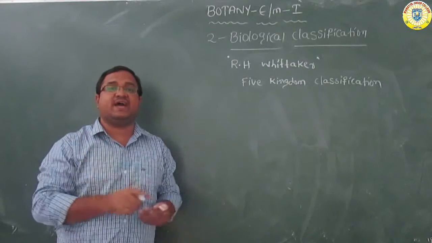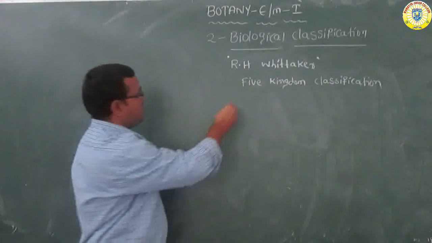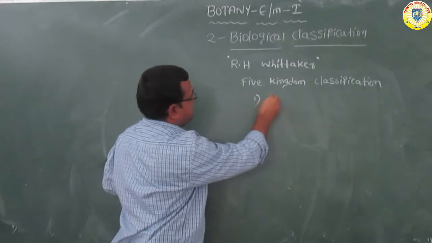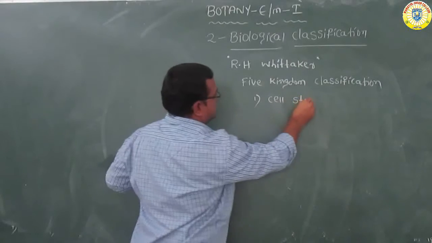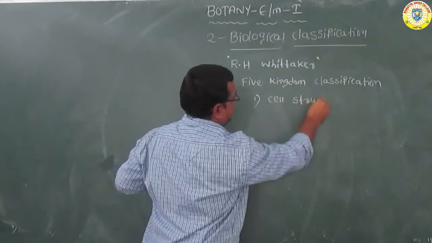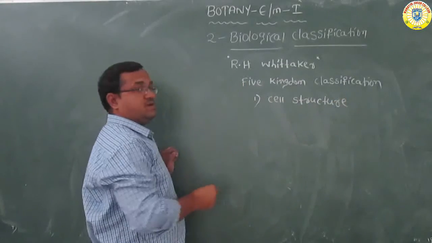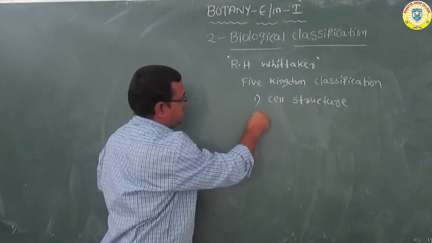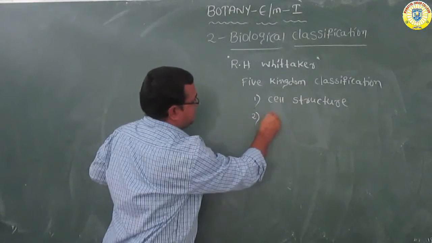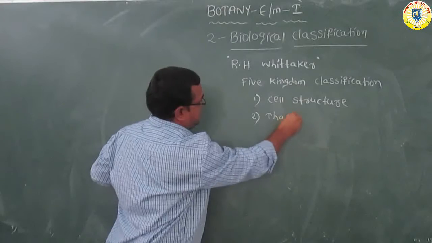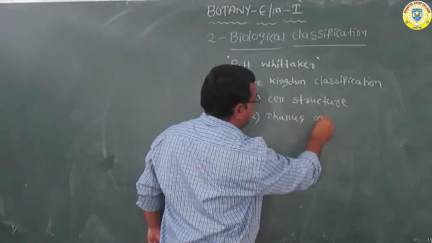The main criteria he used for classifying these organisms is, the first one, cell structure. Based on cell structure. The second criteria is thallus organization.